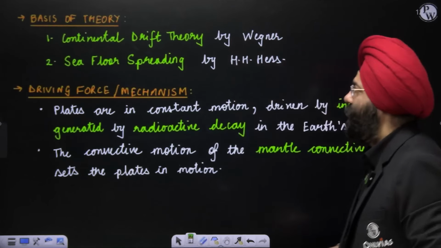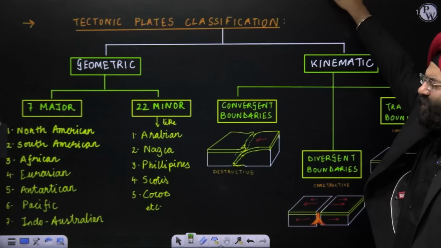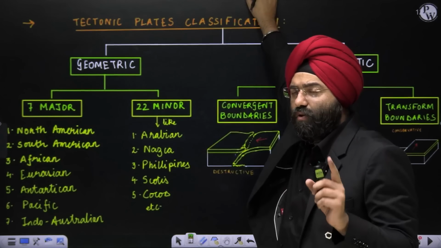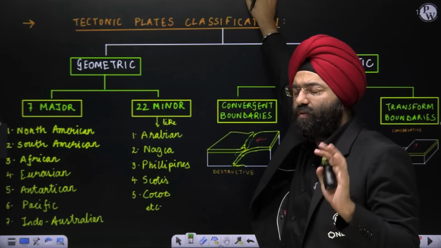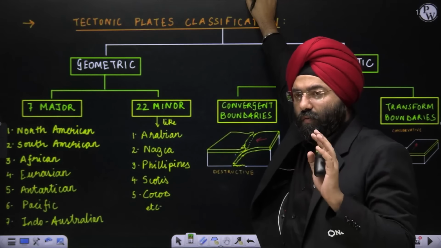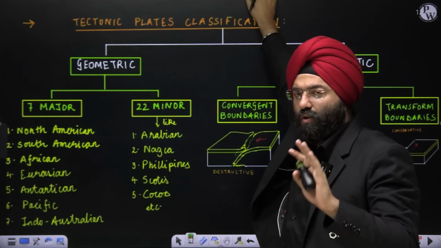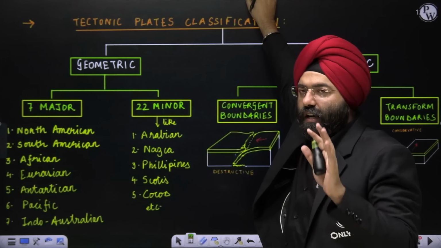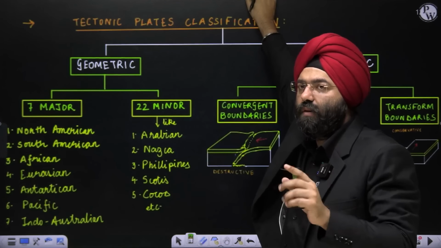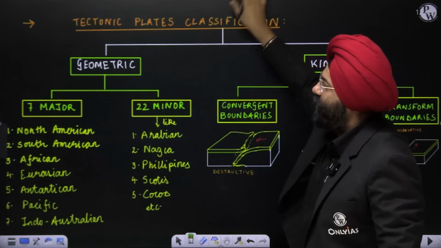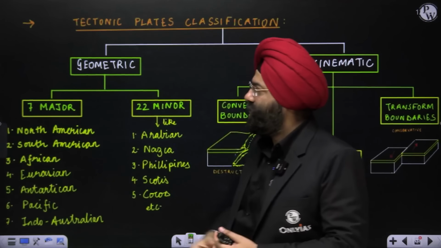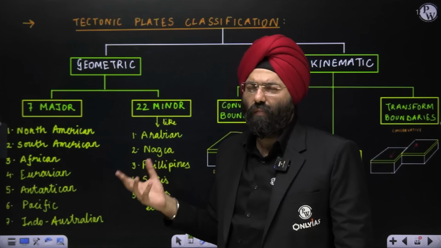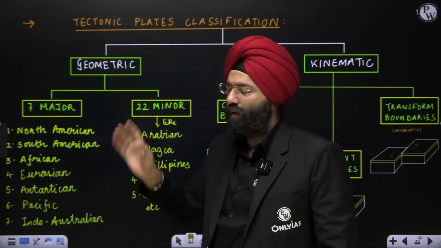Let's move ahead. Tectonic plates classification. Here again, please understand, we will not go into the mechanisms because we've already studied the convectional current, seafloor spreading and continental drift. We know the exact same based on the concepts we have done, the movement of the plates is taking place. Now we will classify them because this is important from the prelims as well as the mains perspective. If I classify based on the geometric aspect, I can classify the plates as 7 major plates and 22 minor. We do not have to remember all minor plates, I mentioned a few, but major you have to remember.